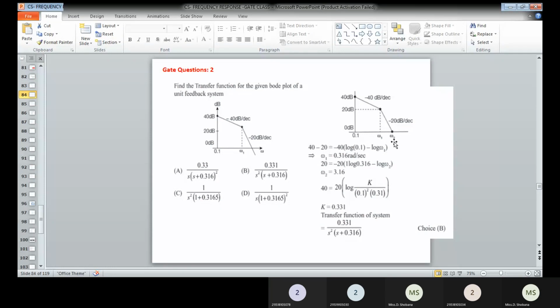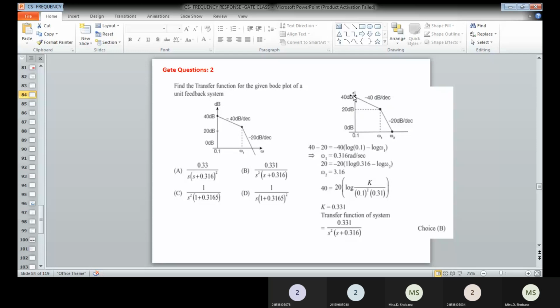Then at omega equal to omega 2, again another zero has been added. Now what we are going to do is check with the magnitude. Here you can see the change in slope occurs between the magnitudes of 40 and 20 dB. Therefore 40 minus 20 is equal to the minus 40 slope, therefore minus 40 into log of the value.